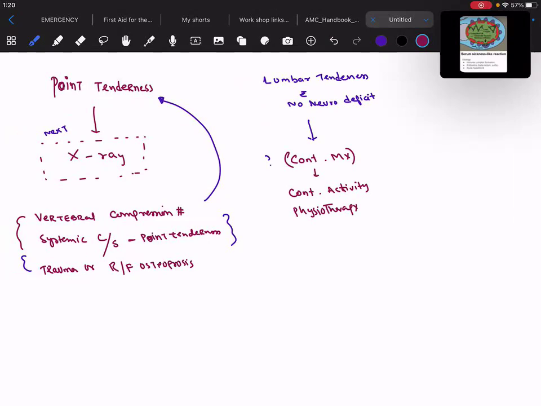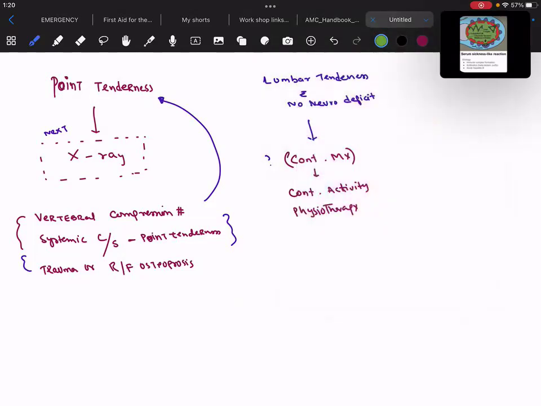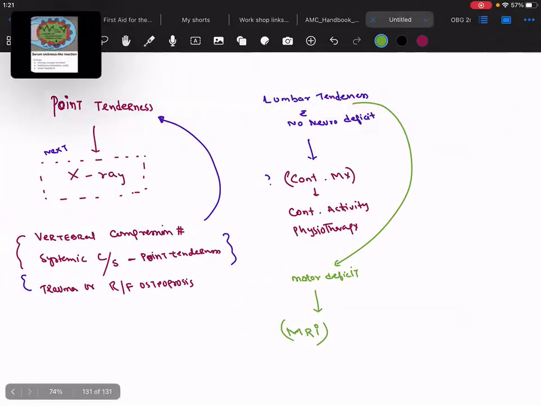But remember that if this patient who is having lumbar tenderness is also having a neuro deficit, for example a motor deficit, at that time it is a red flag, so you have to go for the MRI. Now, the third point is that if there is a patient who is having a history of cancer and now complaining of back pain.